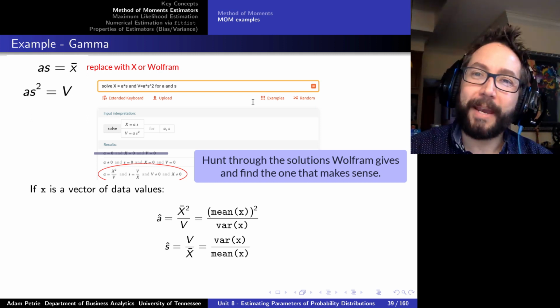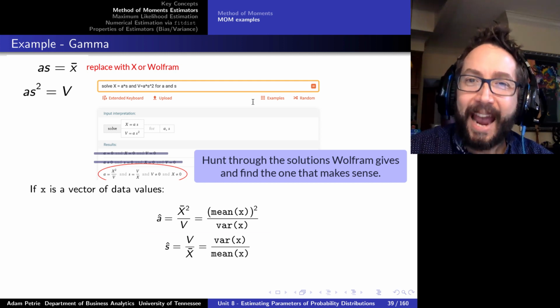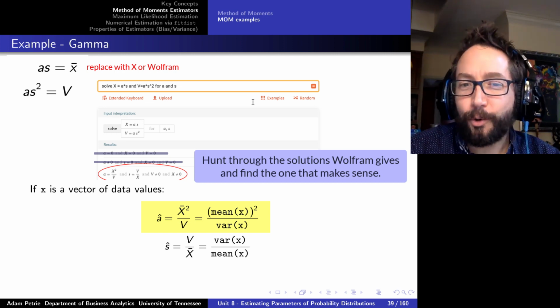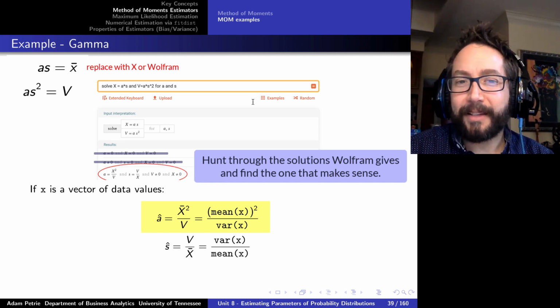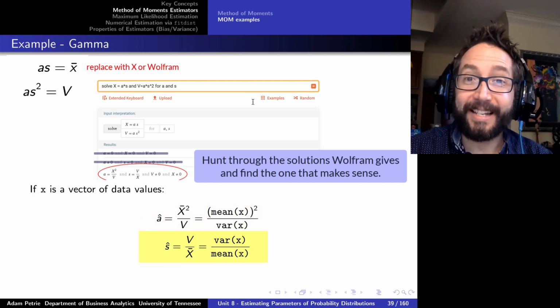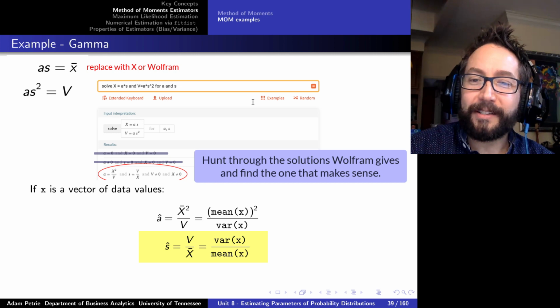Really, the only solution that makes sense here is to take my a hat to be x squared over v in my notation. X is my abbreviation for x bar, so the square of the sample average divided by the sample variance. And then my best guess for the s parameter, my s hat, would be the sample variance divided by the sample average.